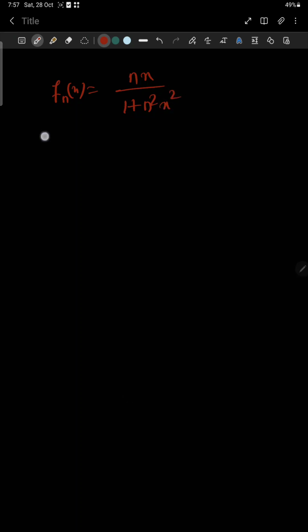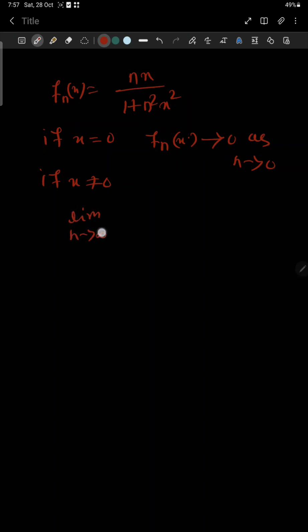If x equal to 0, then no doubt fn of x tends to 0 as n tends to infinity, because the numerator will be 0. If x not equal to 0, then calculate the pointwise limit: limit n tends to infinity of fn of x will be what?